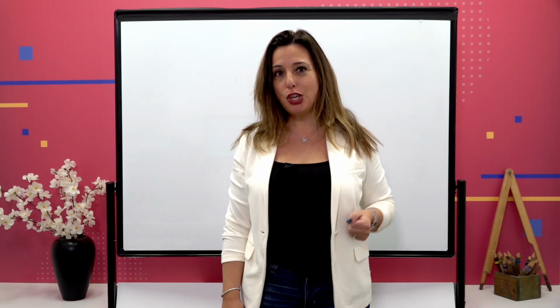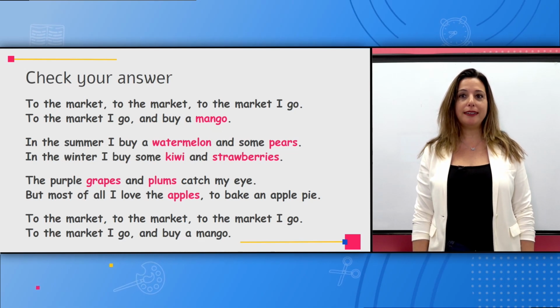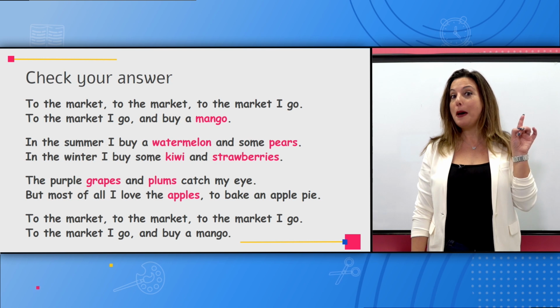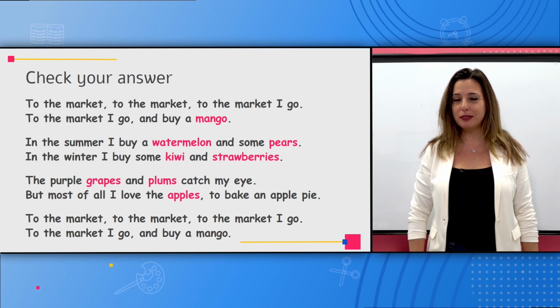Hi, I hope you found all the fruit in this poem, and let's go over the poem again and see the fruit words here. Okay. To the market, to the market, to the market I go, to the market I go and buy a mango. I hope you wrote the word mango.